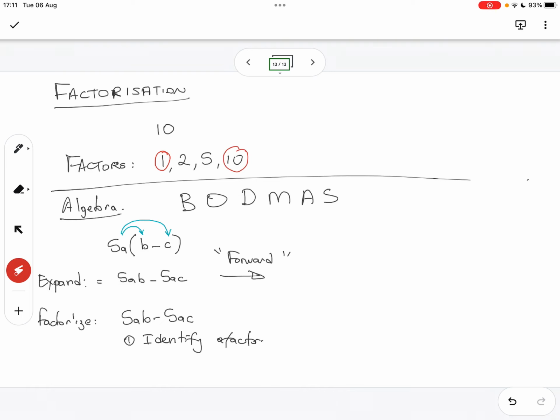So think about where we started, and think about how we're going to go from this back to where we started. What is the common factor for 5ab and 5ac? In other words, the number that you can multiply with something to get 5ab, and the number you can multiply with something to get 5ac. Which one is common between them?